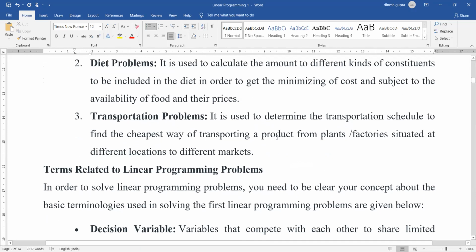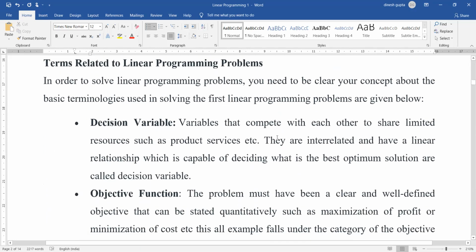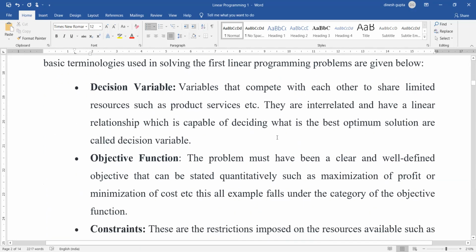The next is the terms related to the linear programming problems. So these are very important. The first one is called the decision variables. Variables that compete with each other to share limited resources such as product, services, etc. These are interrelated and have a linear relationship. So the variables that compete with each other and have the limited resources, these are called the decision variables.